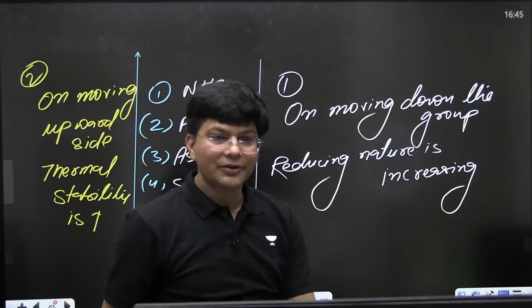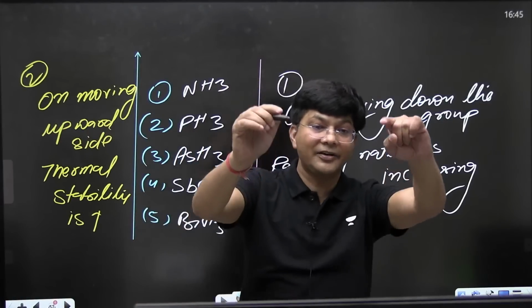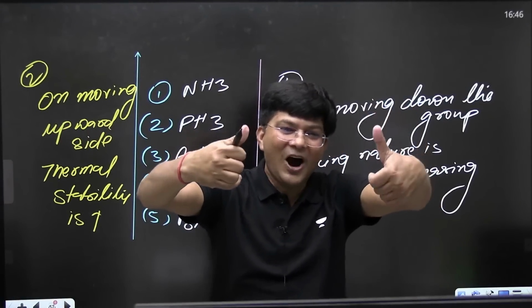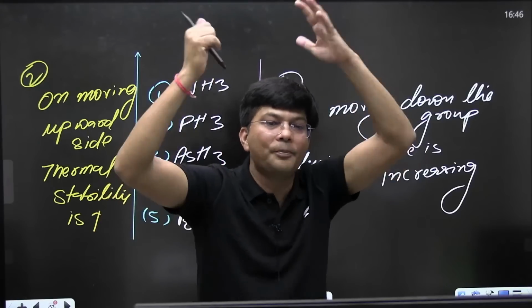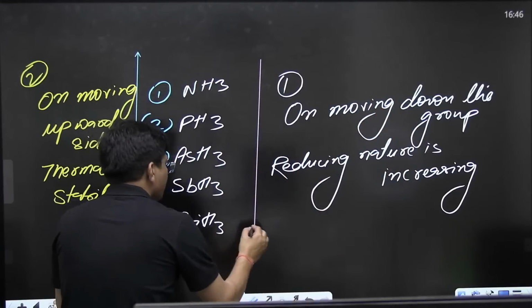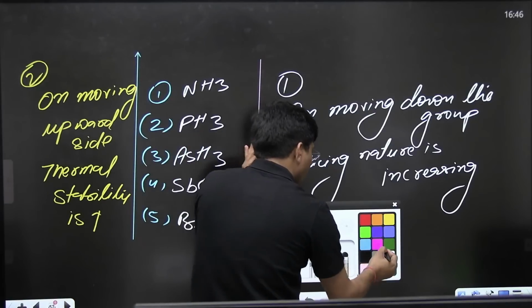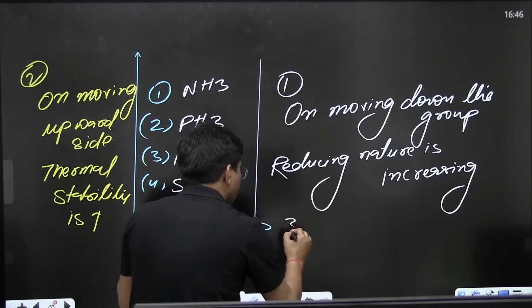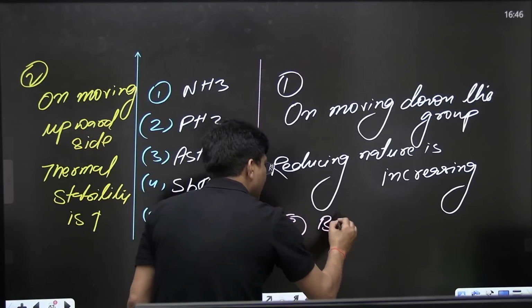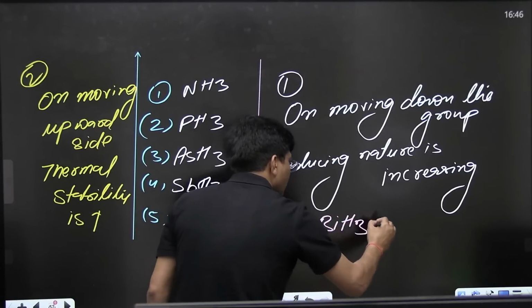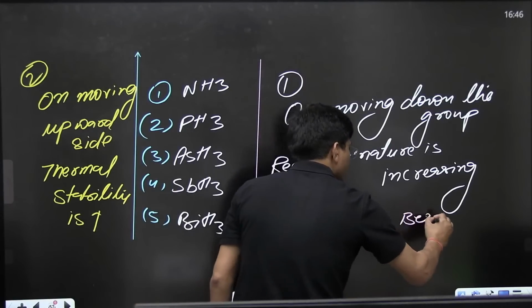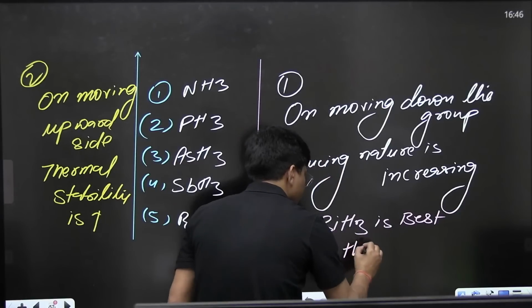Third point. Bismuth hydride. Yes, very good. You got the logic. Third point is BiH3 is best hydride donor.